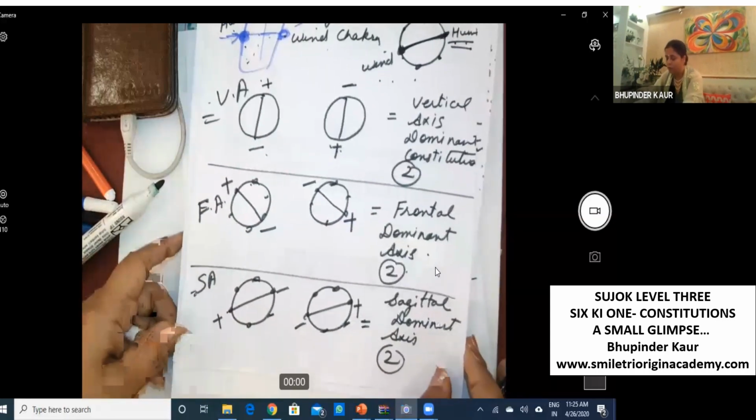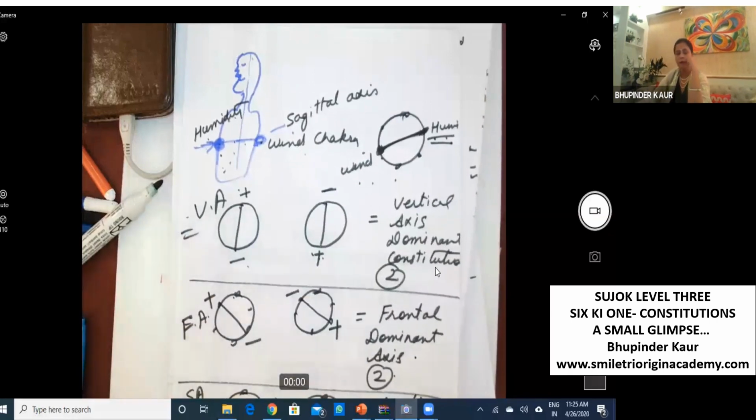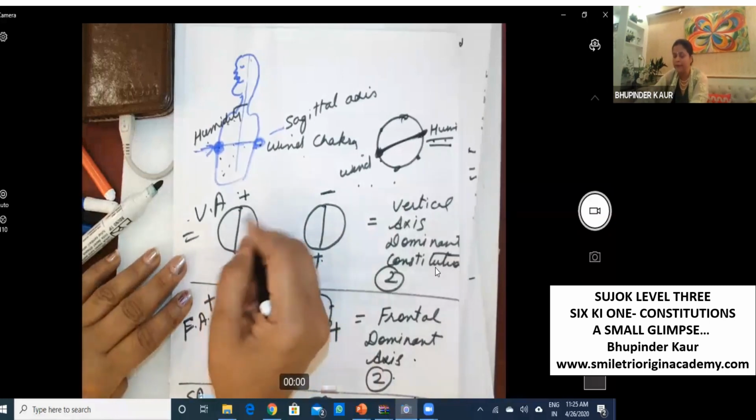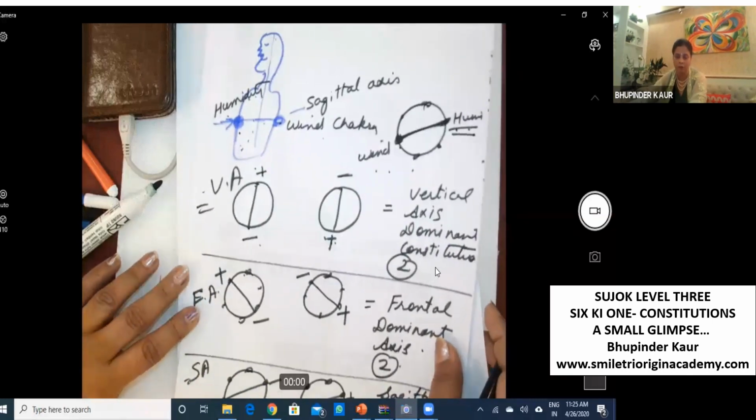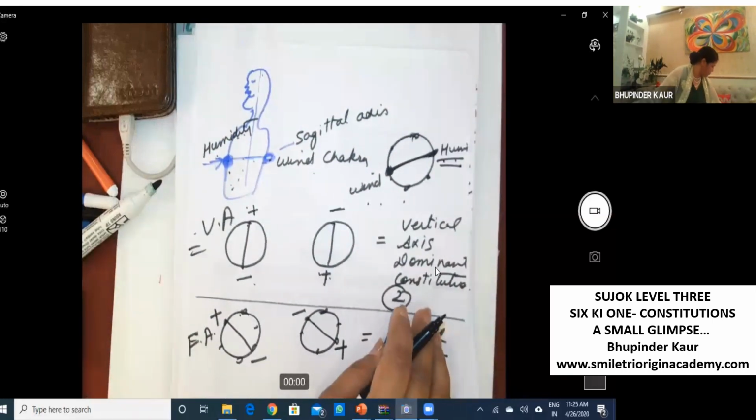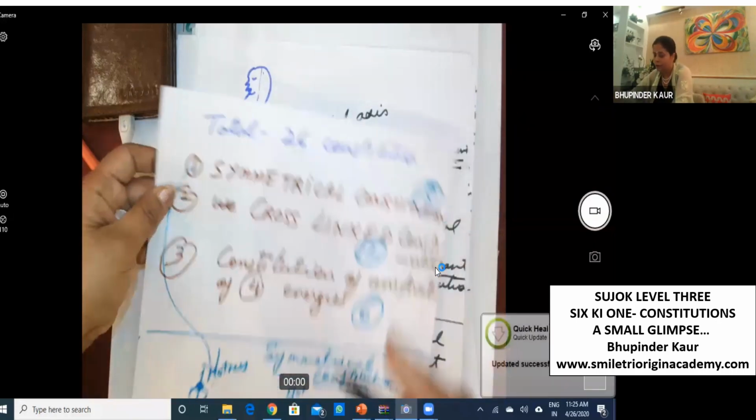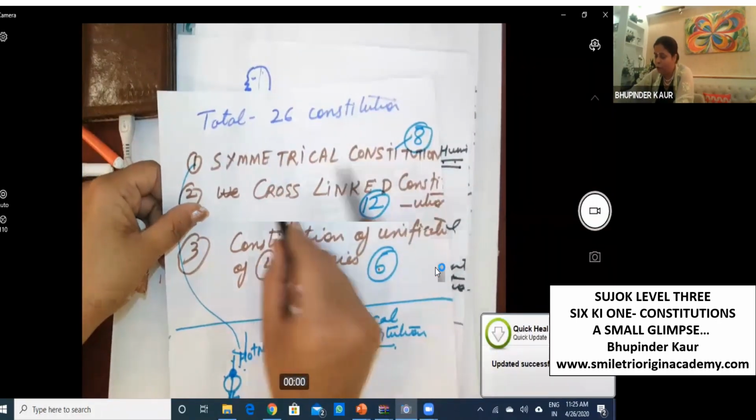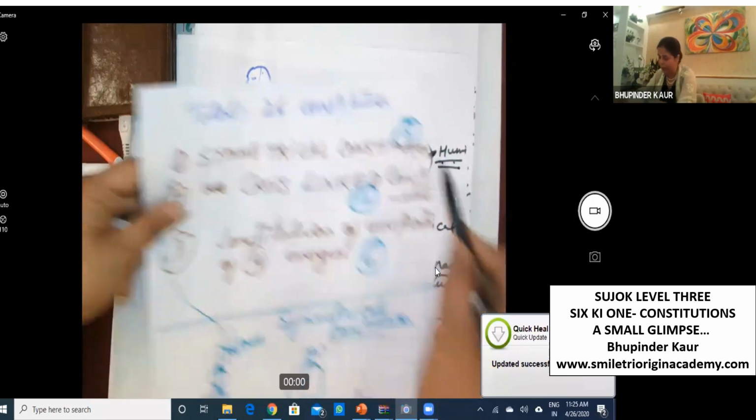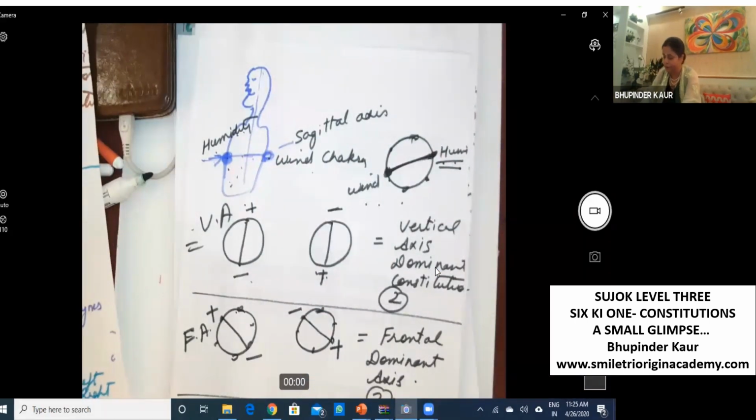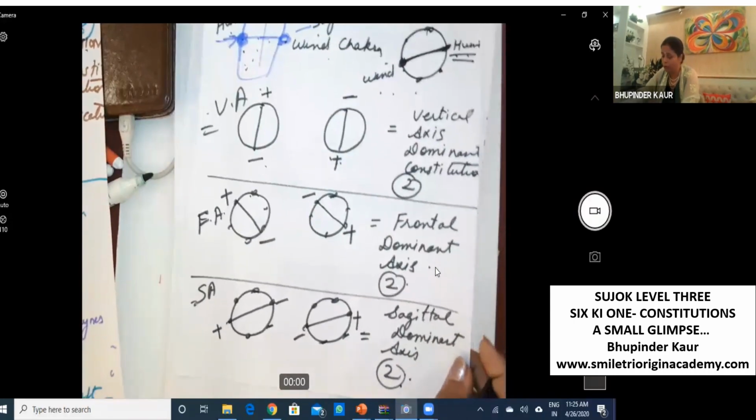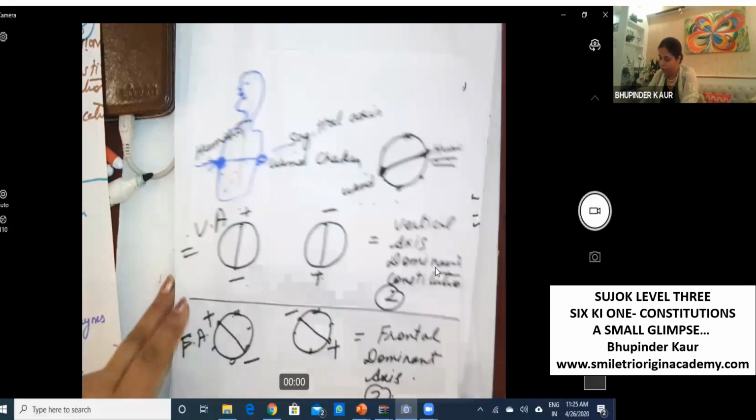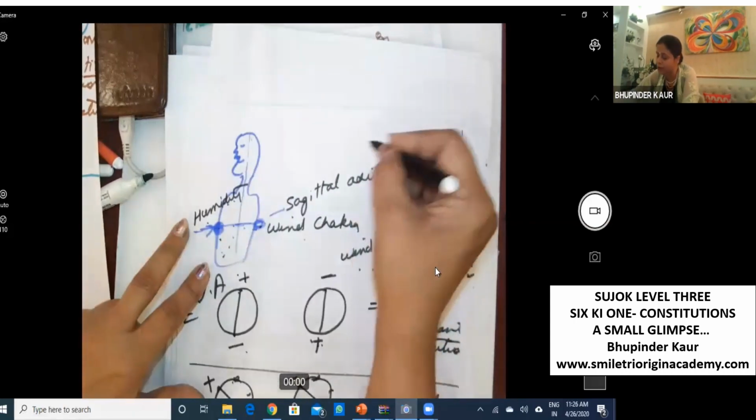Now, this is called symmetrical constitution. We will make zigzag, but first I want to tell you the meaning of symmetrical constitution. You should be very clear with this. We have a total of 8 symmetrical constitutions. We have done 2 here. We have done 6 here. So 2 more we will make. But first we should understand the meaning of symmetrical constitution.